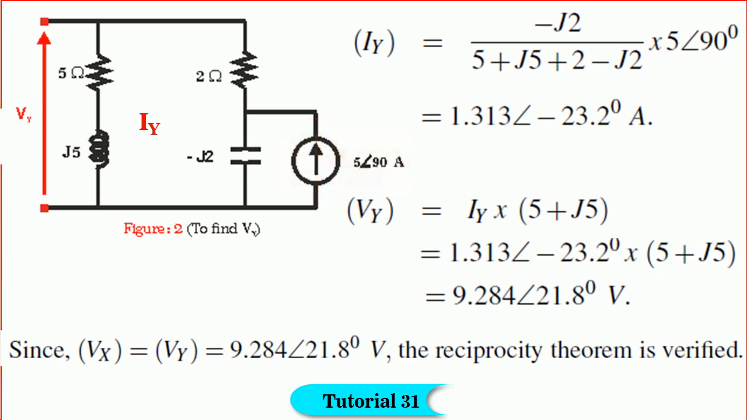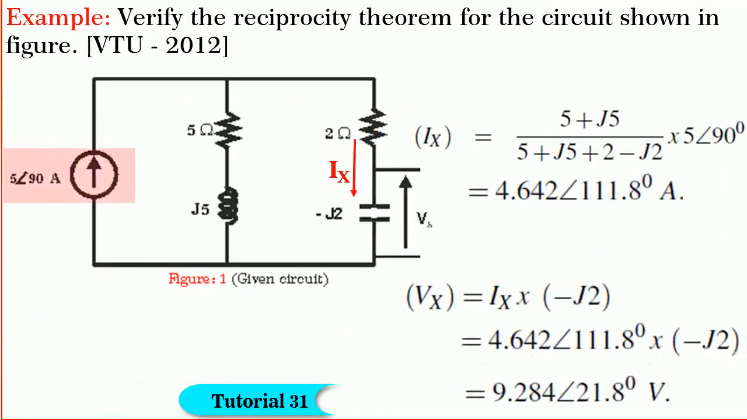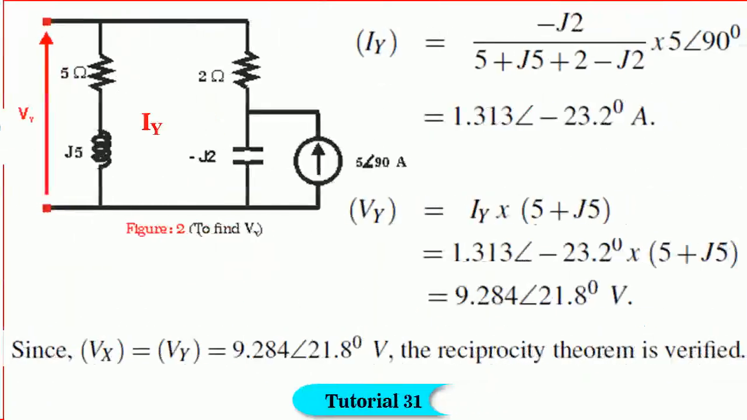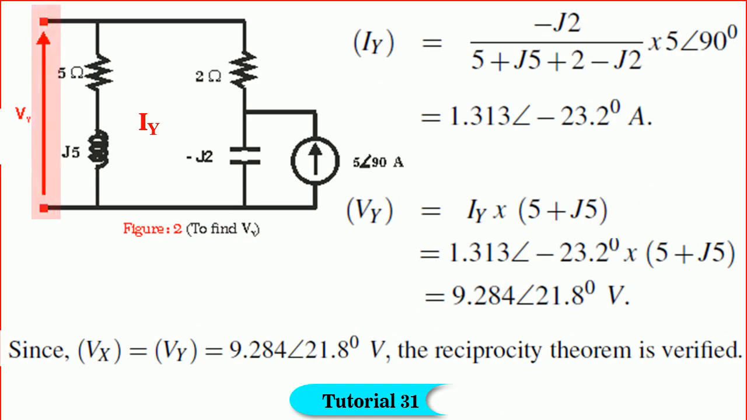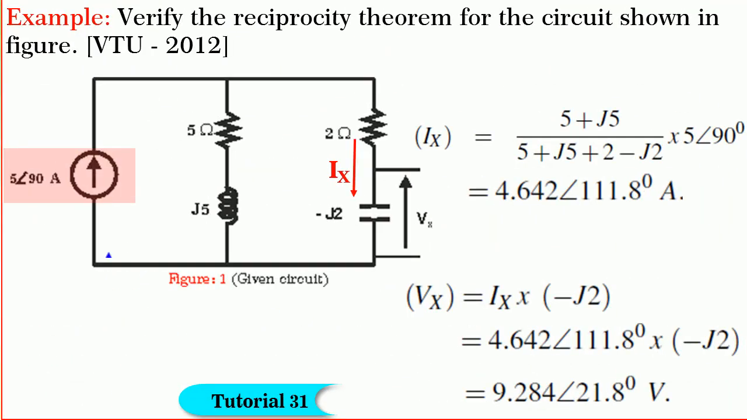Note that. Further, to make 5 angle 90 ampere source in the original branch 0, we have to open circuit it as shown. Also, the polarity of Vy has to be in the same direction as the arrowhead in the original network.